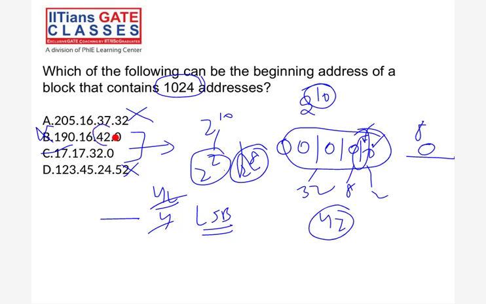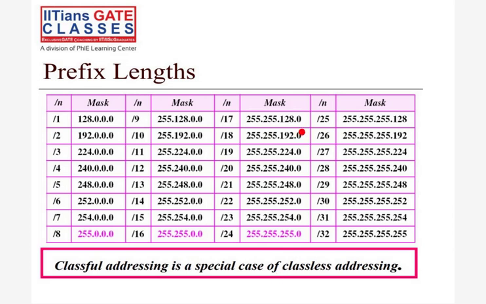So the prefix length /1, which is 128.0.0.0 masking, is possible. /1 is also possible, right? It means any company or big organization or government organization asks, I need some space. How much space? 2 raised to power 31 IP addresses I need. So the masking will be 32 minus 1, which is 31. That's why prefix length /1.